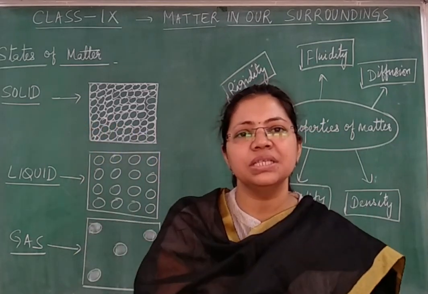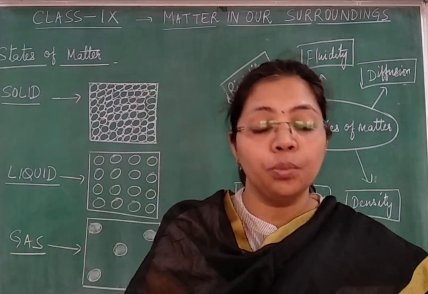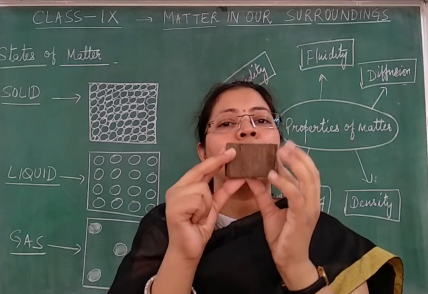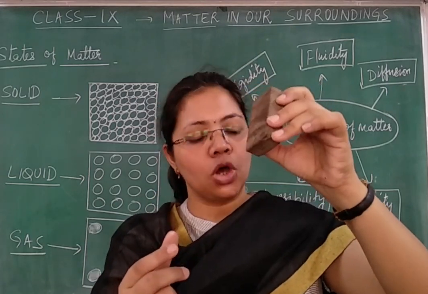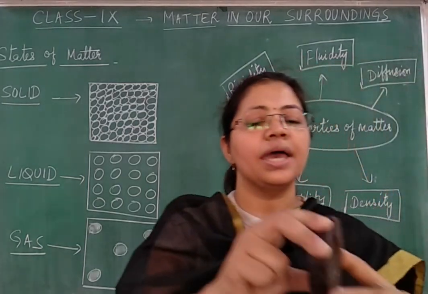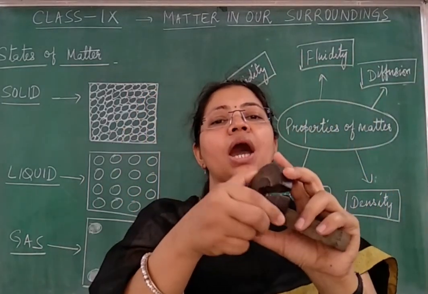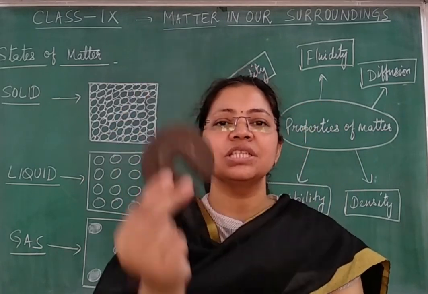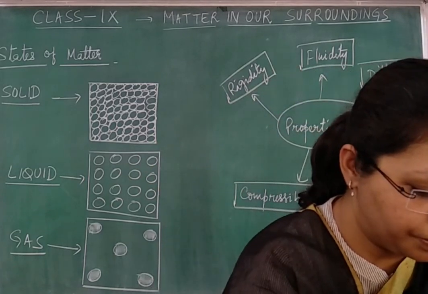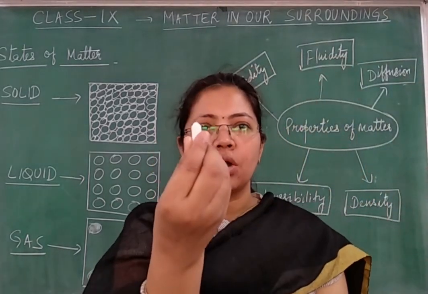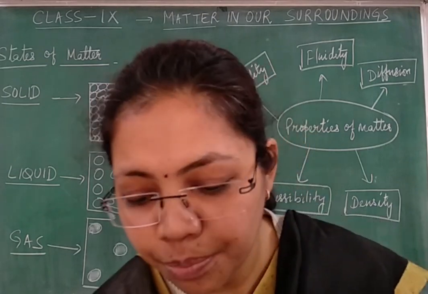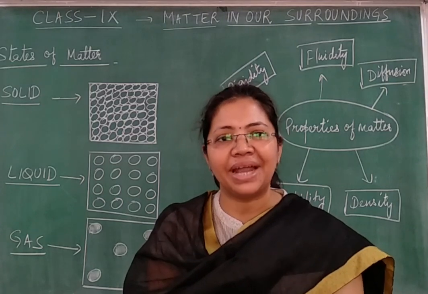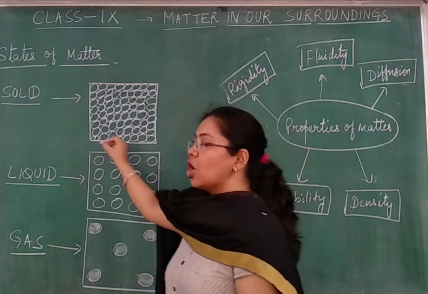Solid state means those things which are solid at room temperature. For example, I have this wooden block in my hand. We call it a solid. Similarly, I have this bar which is made up of iron. It is circular in shape, and iron is a metal, so it is solid at room temperature. Not only this, the piece of chalk in my hand is also existing in solid state. Right children? So the first state is solid state.